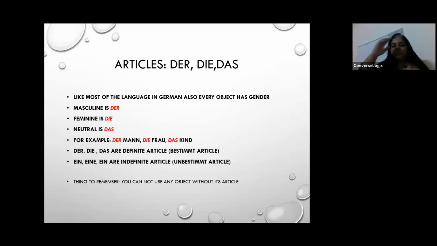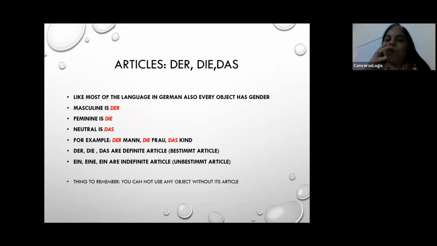The next thing, as I already mentioned, is that we want to start with a little bit of grammar, that is the articles. We have this whole concept of articles and genders in other languages also. I'm giving an example because I'm a Hindi-speaking person: we have genders in Hindi too. For example, rasoi ghar is feminine in Hindi, palang is masculine in Hindi, but we don't have many objects with neutral gender in Hindi. We have the same concept in German also.